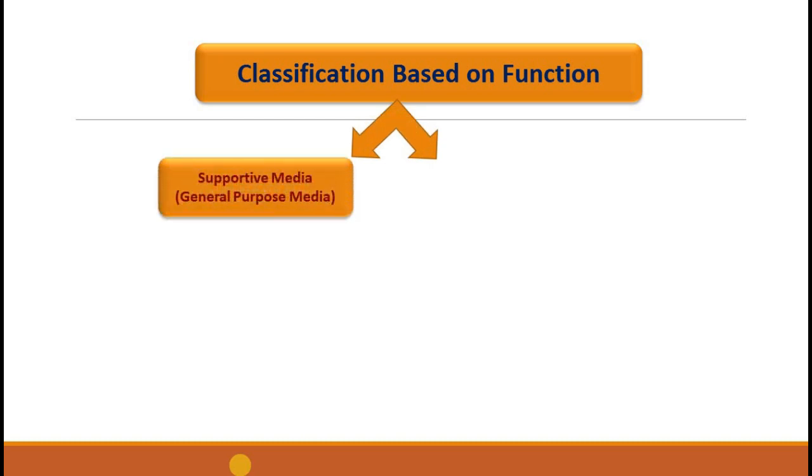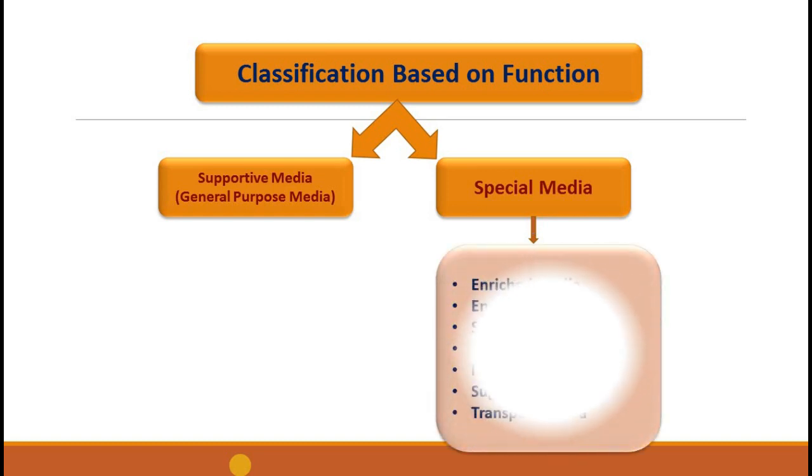So today's topic is classification of media based on function. Based on application or function, media can be divided into supportive media, which is otherwise called general purpose media, and special media. Supportive media or general purpose media is the common basal media we make use of in laboratories to cultivate most of the common microorganisms.